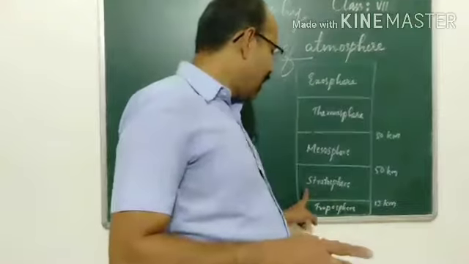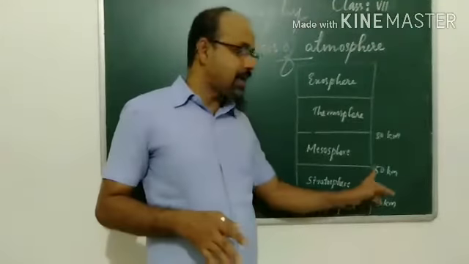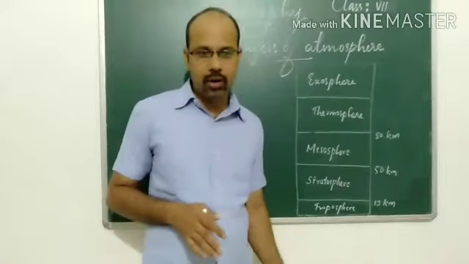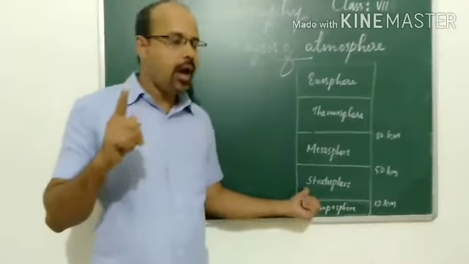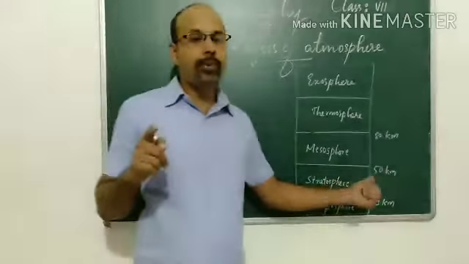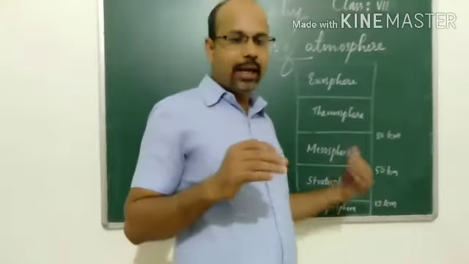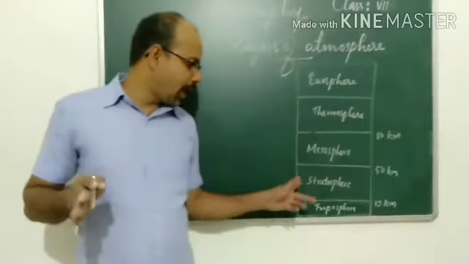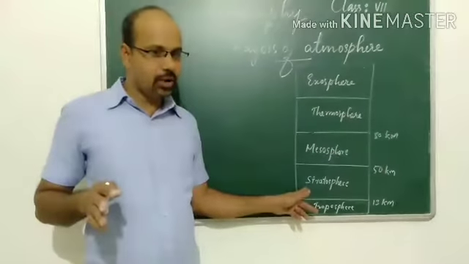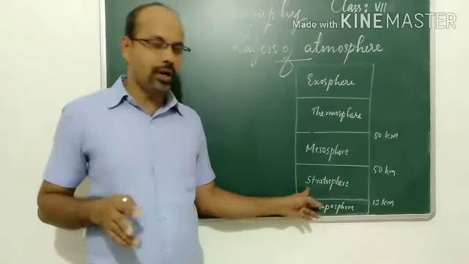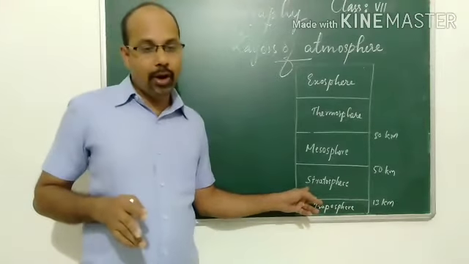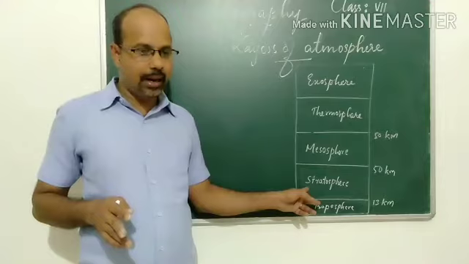The second layer is the stratosphere, which extends up to 50 kilometers. Here we cannot find clouds or weather changes. Weather phenomena don't change in the stratosphere, so we can find aeroplanes flying in this layer.